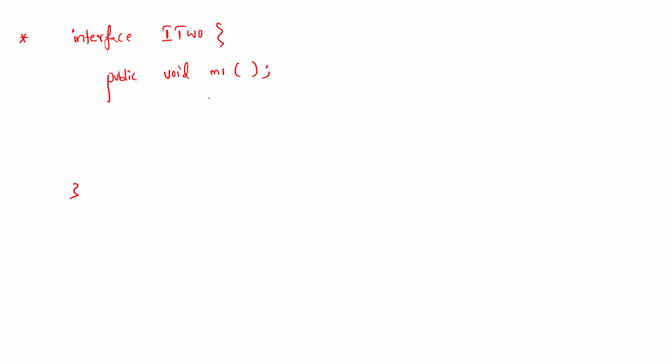Okay, I'll write one more: public abstract void m2. Is the second line correct?